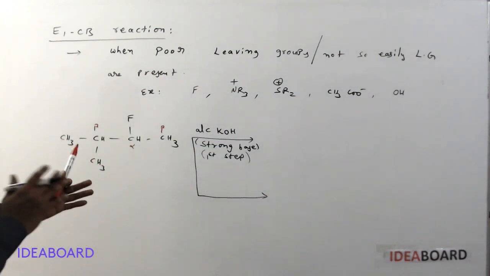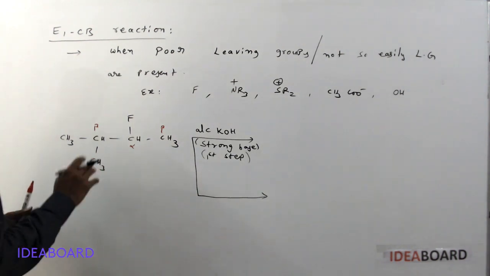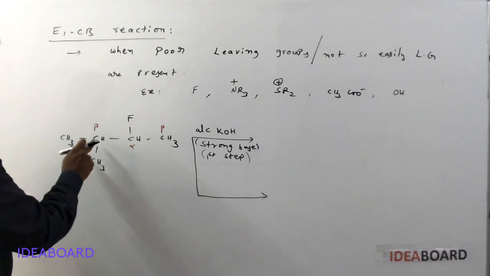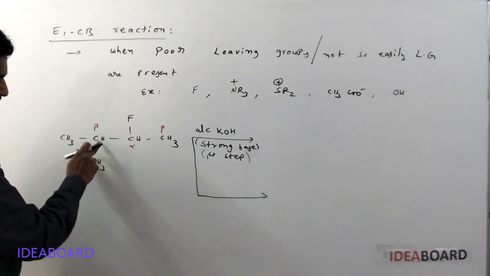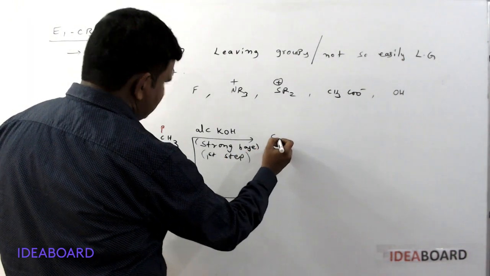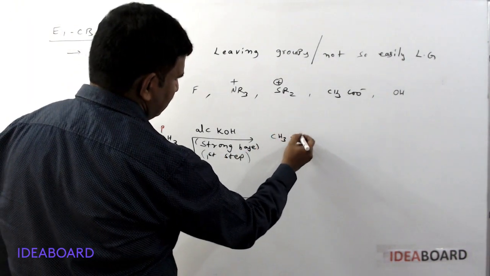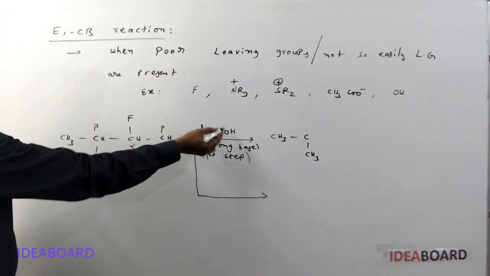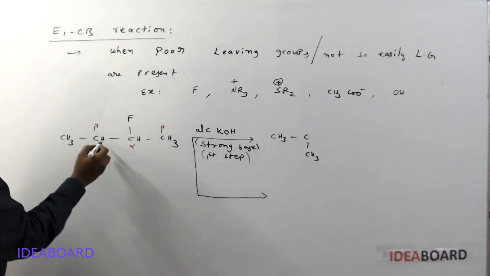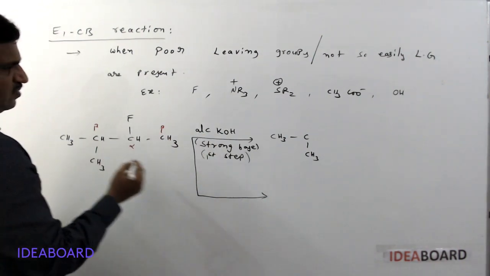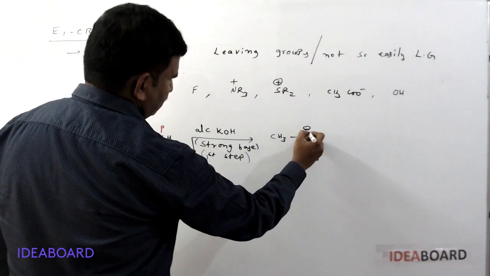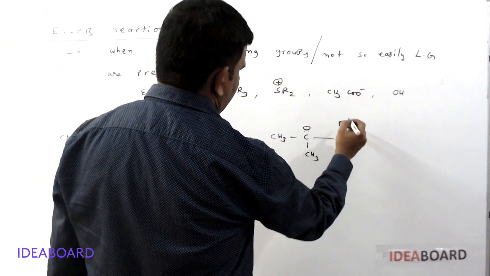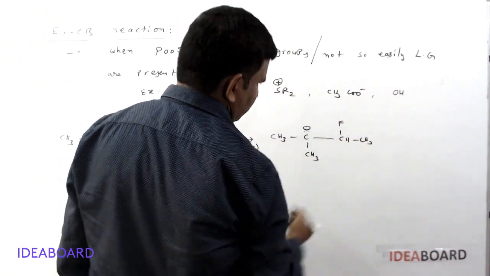But in this one, the reaction occurs in between E1 and E2. First, proton removal occurs by the strong base. When a proton is removed from this carbon, you get CH3, C, and CH3, where the carbon is getting a negative charge, with the C-F bond and CH3 present.